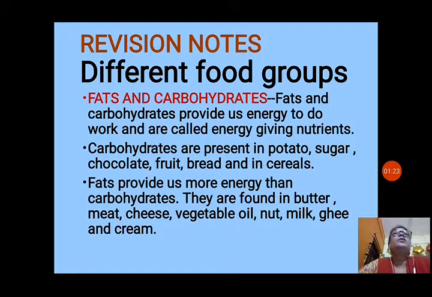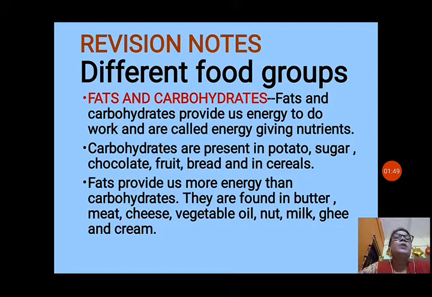So the food which we eat, like the main food items, rice, wheat, potato, sugar, chocolate, fruits, breads, and cereals, whatever cereal that is our main dish in our diet, these provide us energy. So carbohydrate is energy giving food. Now fats also provide us more energy than carbohydrates.